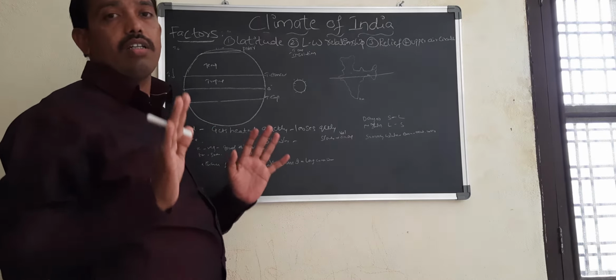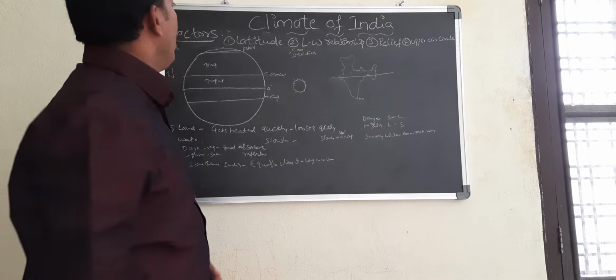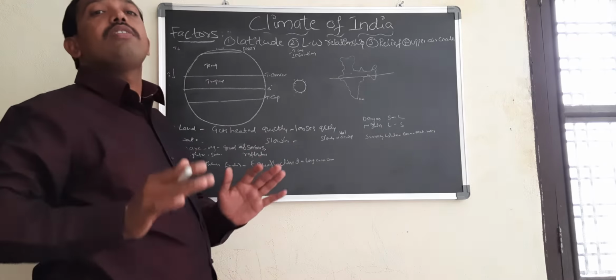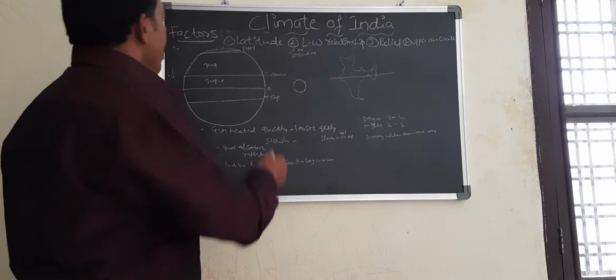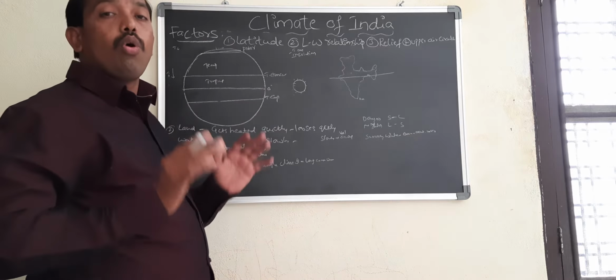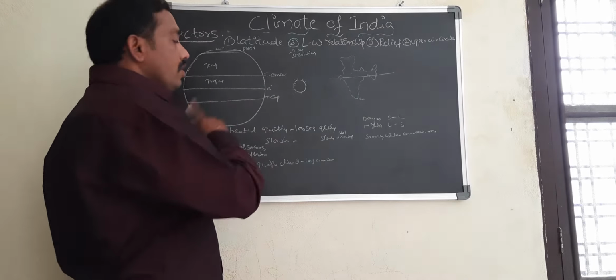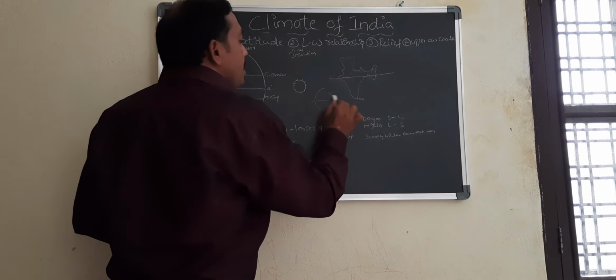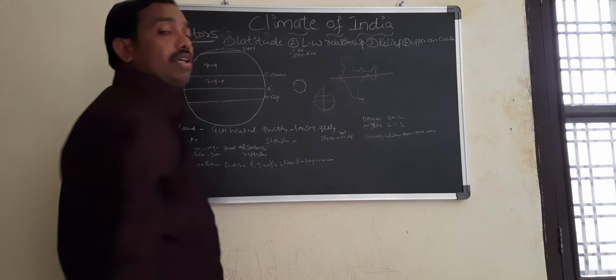How do they influence the climate of a place? Let us see one by one. Now, first, how the latitude influences the climate of a place. You see, the globe is a model of Earth. You know that. So on the globe, we have latitudes and longitudes.